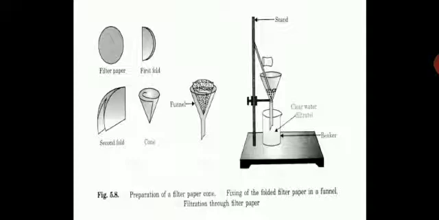In the beaker down below, when you pass the mixture through the filter paper with the help of a glass rod, you will see the filter paper separates the liquid from the insoluble unwanted solids, and below in the beaker you will get a clear water filtrate.